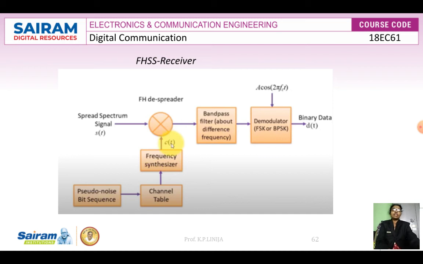We are aware that demodulation is nothing but the recovery of the original signal from the modulated signal. Here also we can use either the FSK method, that is frequency shift keying, or the binary phase shift keying method. So here again we are using a carrier signal, that is A cos 2 pi fct. After this, on the transmitter side A cos 2 pi fct, here we use the sum component, and here we are using the difference component, so both of them cancel each other, so that we can recover the original information signal, that is binary data d of t.